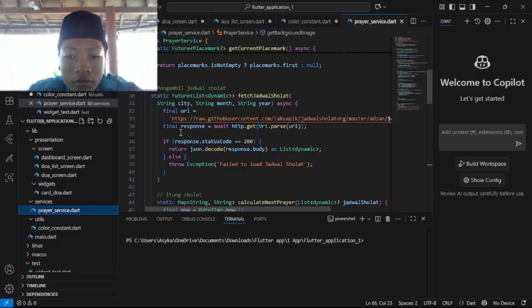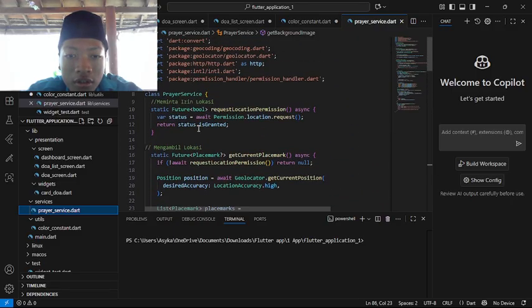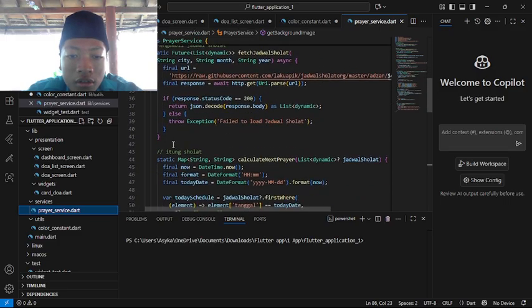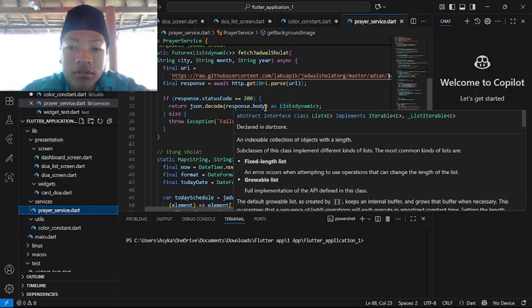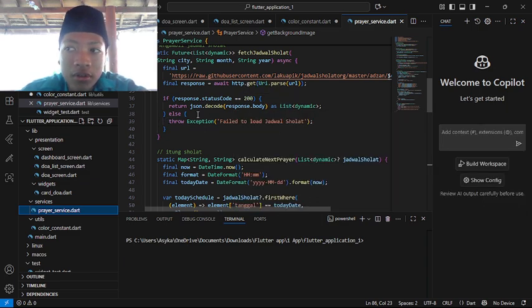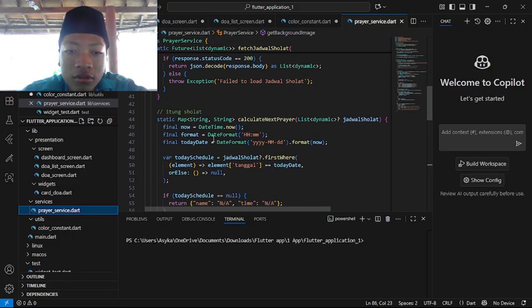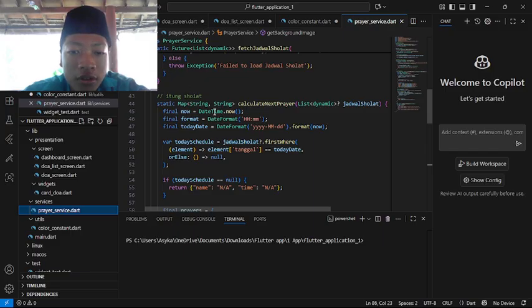After we finish this code, later we'll take this. I forget, but here there is an exception, failed to load jadwal sholat. If the response status code is 200, we set JSON decode of the response body as dynamic. If the code completes, it will be like this. If not, we throw the exception: failed to load jadwal sholat.